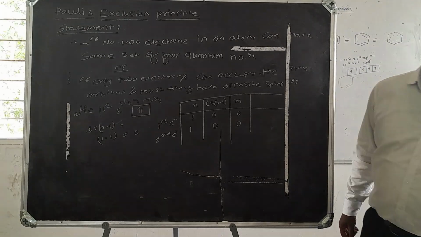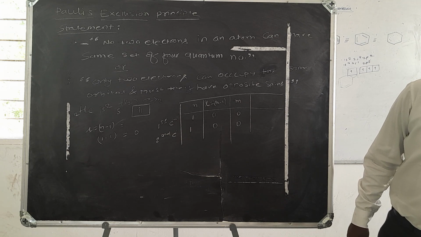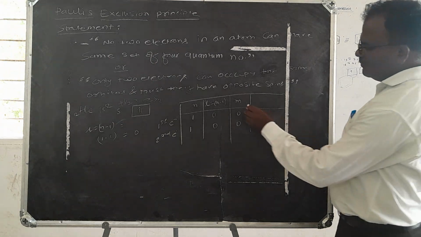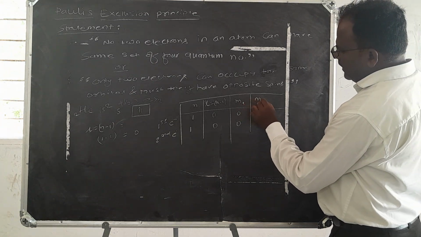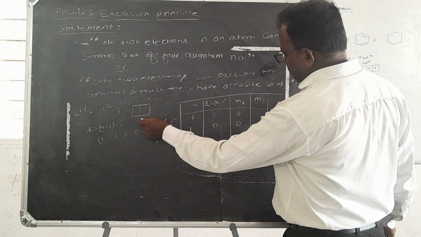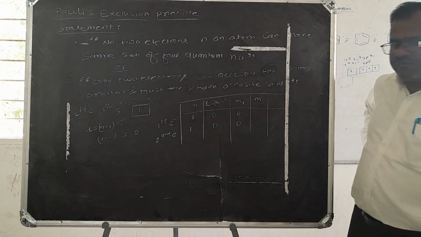Then the spin quantum number: for the first electron it is plus half, and for the second electron it is minus half.